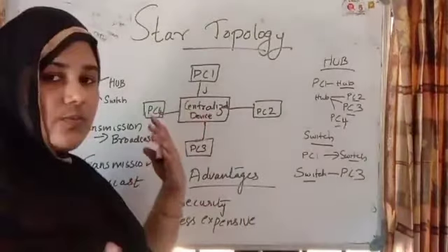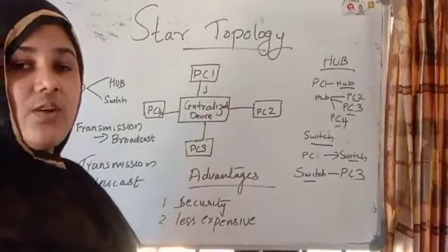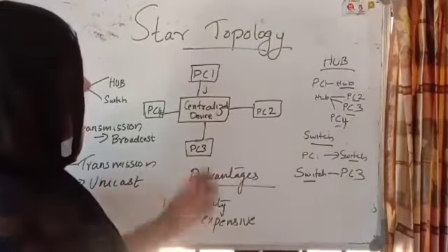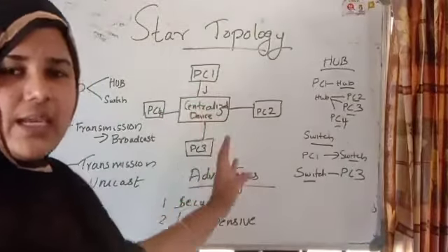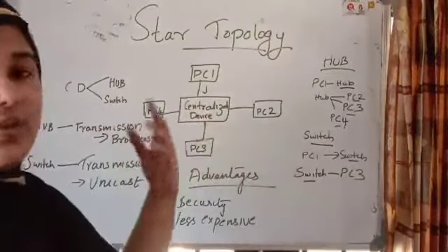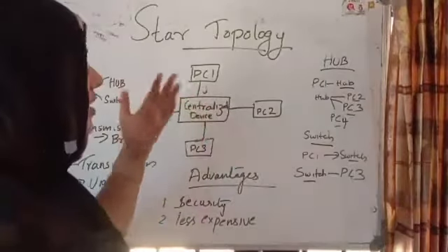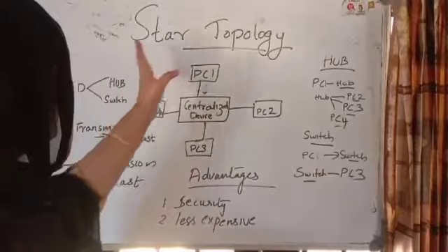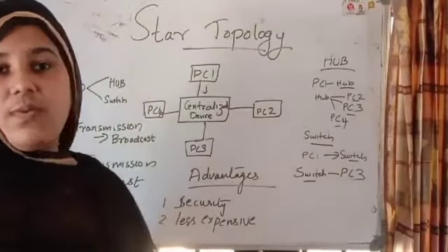Or you can say the whole star topology network will fail. So these are the main disadvantages. If anything happens to the centralized device, the network itself, the star topology itself, will collapse. So this is the main disadvantage of star topology.